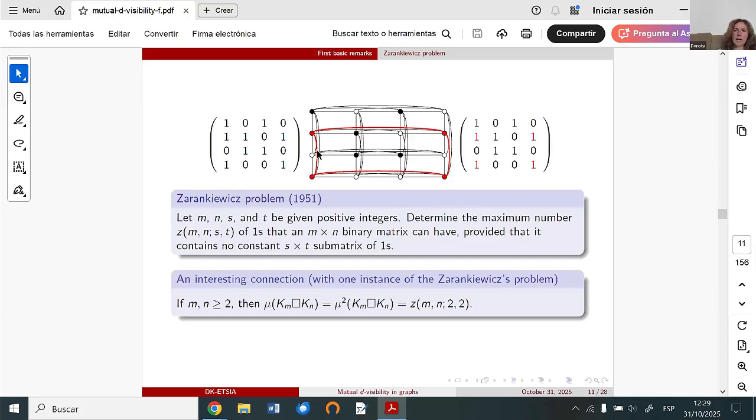If we add these vertices to the mutual visibility set, we know that this one is forbidden. It's the same as in the Zarankiewicz problem. It's forbidden to have a 2 times 2 submatrix of ones. So here we see the connection of this concept with the Zarankiewicz problem.